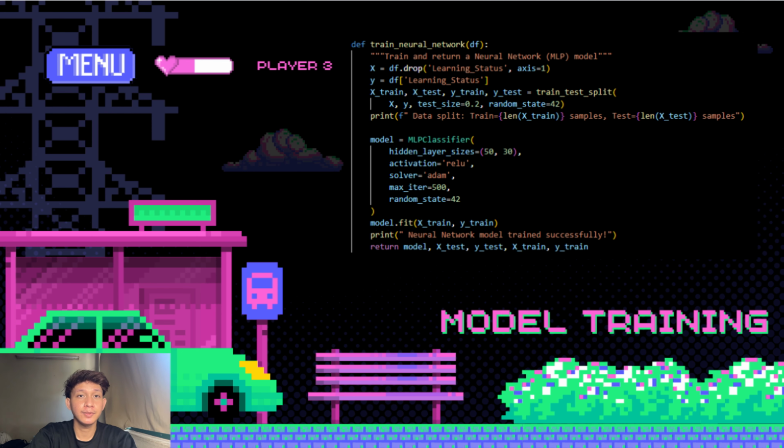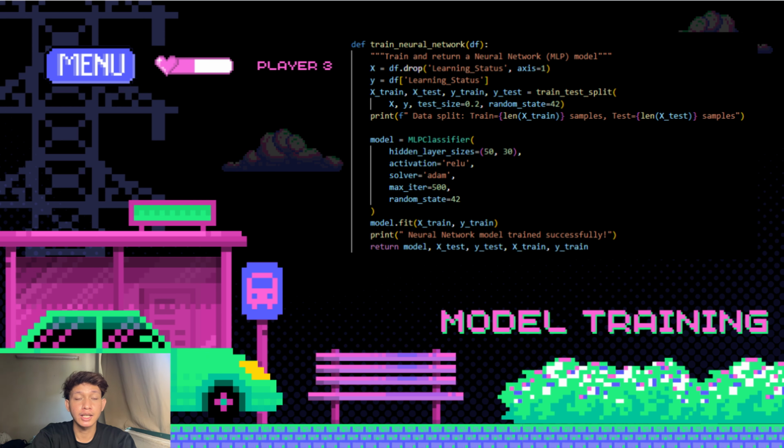Assalamualaikum. I will explain the training process using a neural network. We use MLP classifier from scikit-learn, which stands for multi-layer perceptron. This is a type of feed-forward neural network that can model complex relationships. We split the dataset into 80% for training and